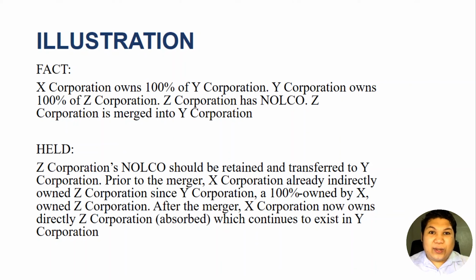So again, there's no substantial change. So the NOLCO of Z Corporation, which was absorbed by Y Corporation, should be retained and should be deducted from the gross income of Y Corporation because Y Corporation is now the existing or the surviving corporation after the merger. Okay, so that's how the rules of NOLCO work.